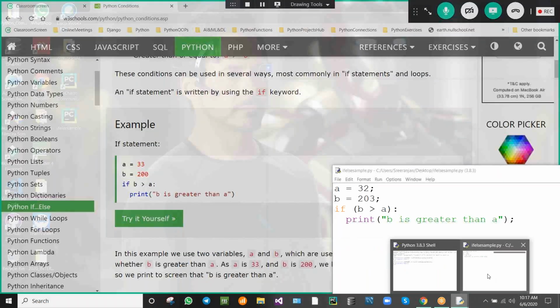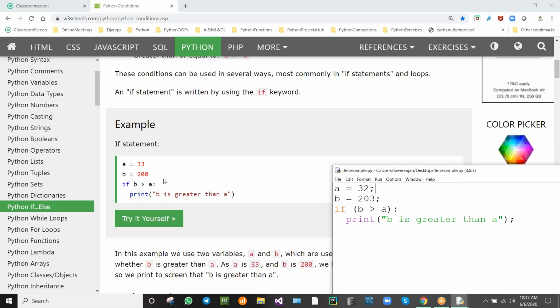Now just see carefully. Is it easy? In Python, the programming is like pinpoint. Just 4 lines are there, and is there anything unnecessary in this? We are declaring the a variable and b variable, and then the condition. We are comparing the values in the two variables. b is greater than a, so it will be printing like this.